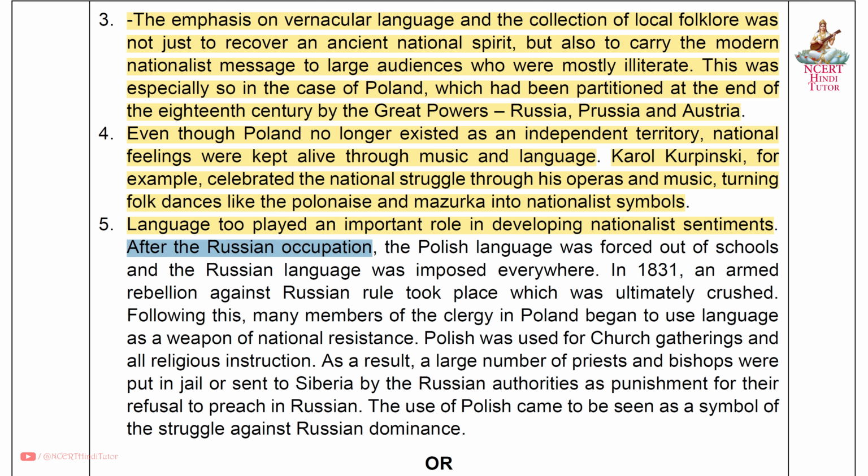After the Russian occupation, the Polish language was forced out of schools and the Russian language was imposed everywhere. In 1831, an armed rebellion against Russian rule took place, which was ultimately crushed. Following this, many members of the clergy in Poland began to use language as a weapon of national resistance. Polish was used for church gatherings and all religious instruction.